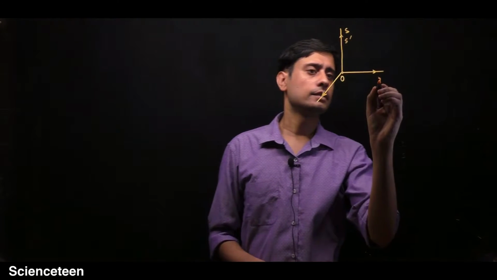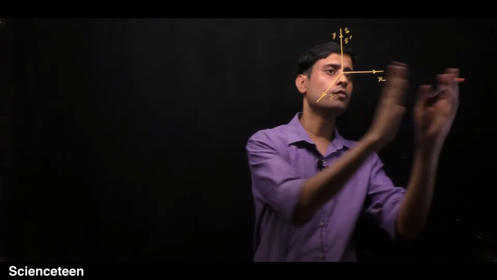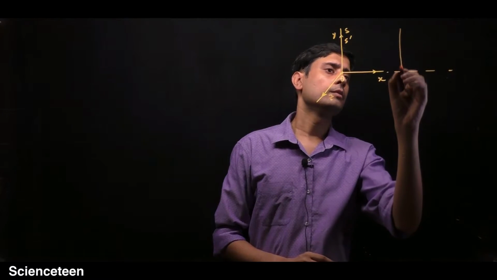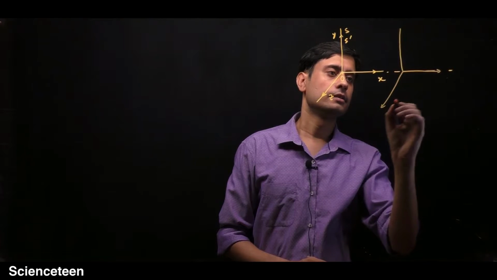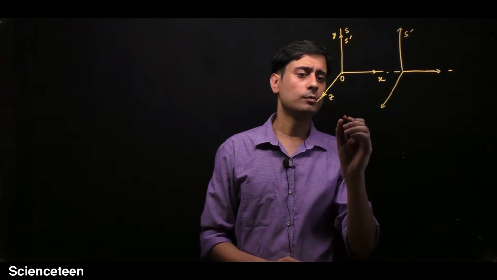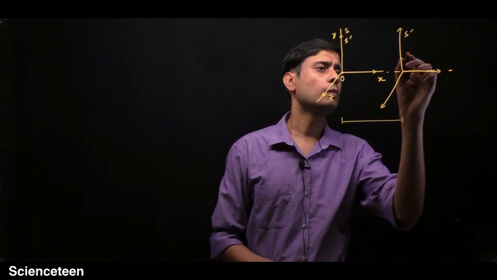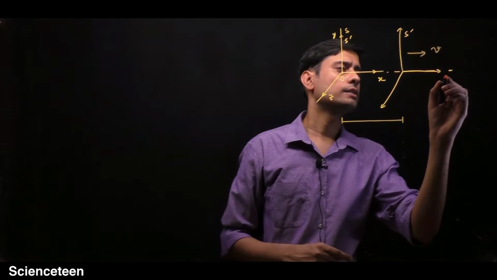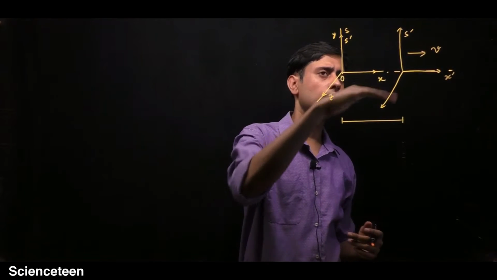This is the X axis, Y and Z. But this frame is moving like this. After some time, the frame must have moved by a finite distance. So this is your S prime frame, and it is moving with a velocity v in a straight line parallel to the X axis, and this is X prime. So X prime and X are basically coinciding.